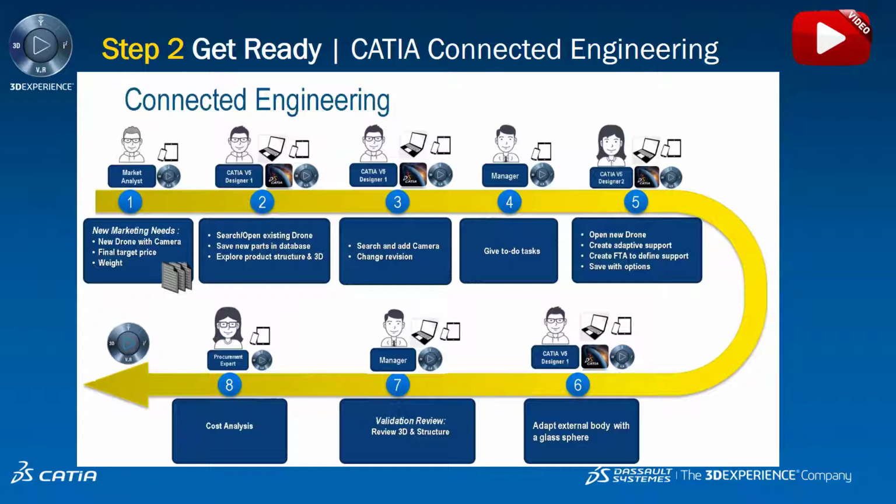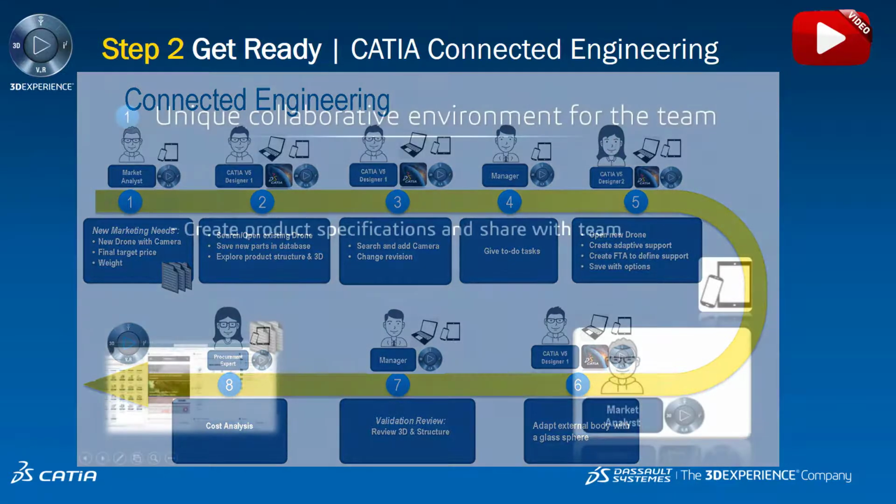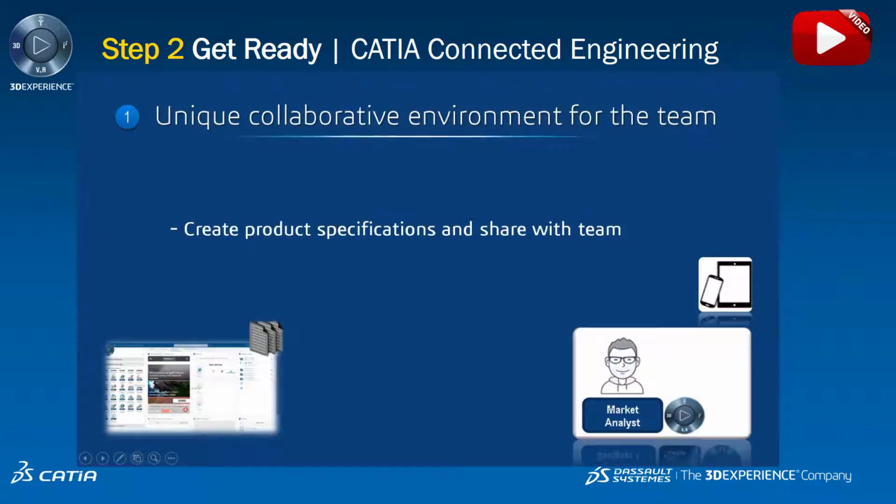In step 6, we go back to the first CATIA V5 designer. He modifies the body of the drone and adds a protective glass sphere to the design. In step 7, the manager reviews and validates the design work. And finally, in step 8, another type of user in procurement needs to access the 3D design to create the cost analysis. So with that background, let's go through the process and show you how it works.